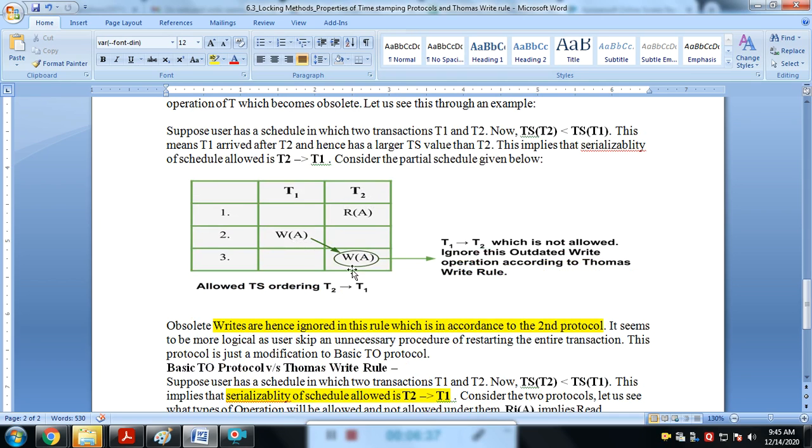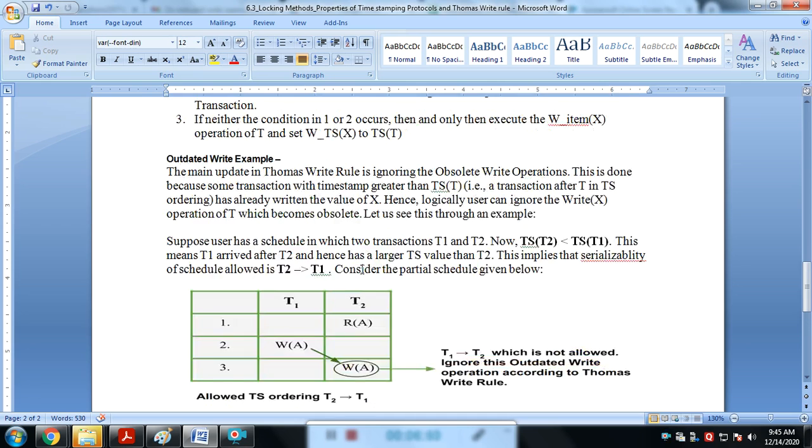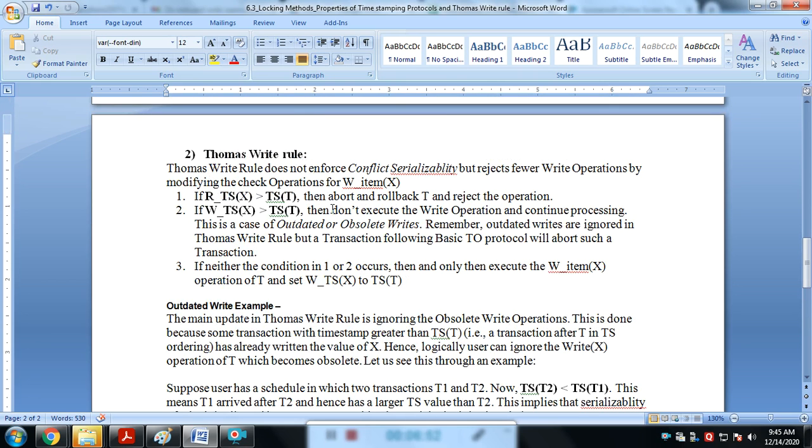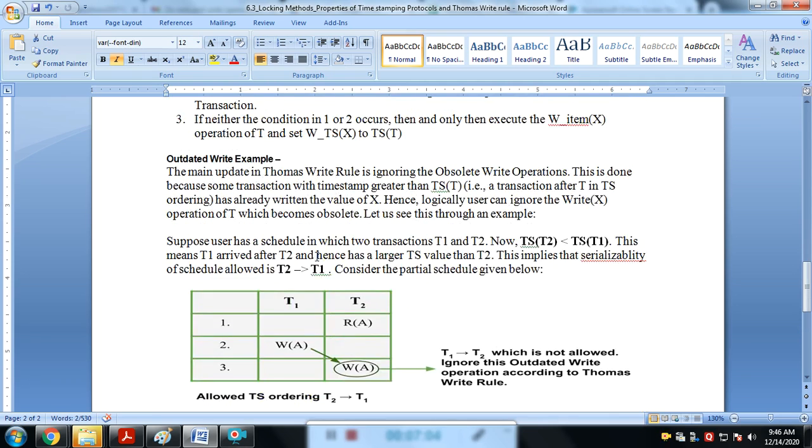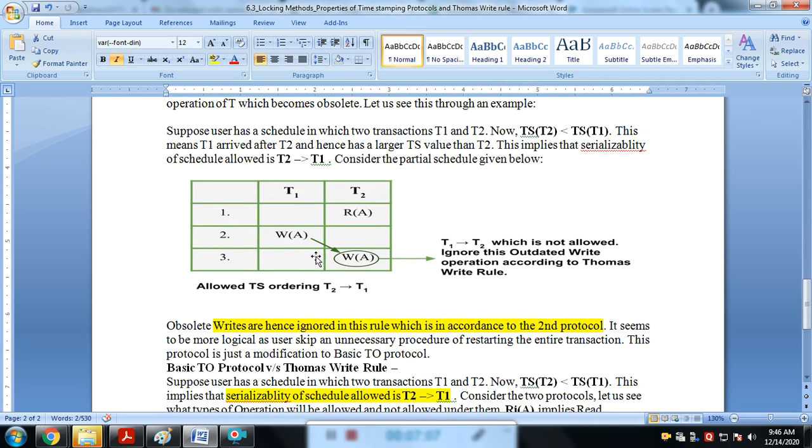But in this scenario, if T1 writes first and then T2 writes after T1, this is not allowed under conflict serializability, or the rule does not enforce conflict serializability. But this is the Thomas write rule, and the Thomas write rule allows it. Why? Because of ignoring this outdated write.